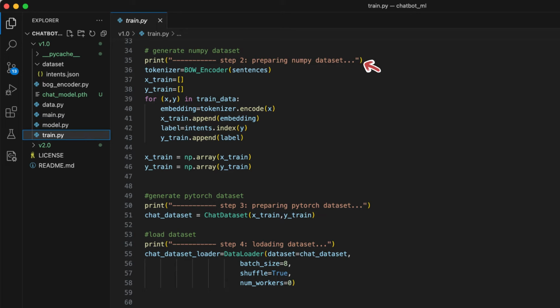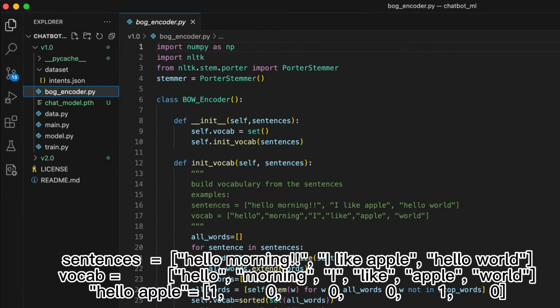Sentences are strings. They are converted into a vector representation using the bag of words encoder model, which is defined in bag_encoder.py. The bag of words model, in simple words, first builds a vocabulary based on all words of the sentences. For example, if the sentences are hello morning, I like apple, and hello world, the vocabulary is 6 words: hello, morning, I, like, apple, and world.